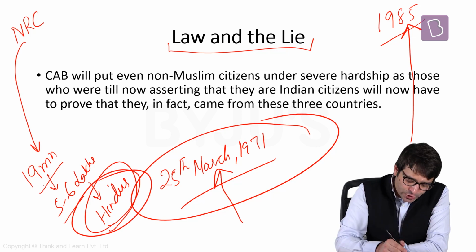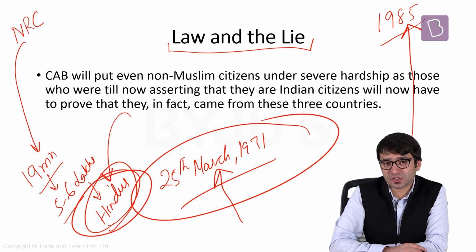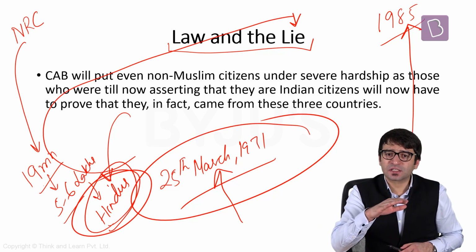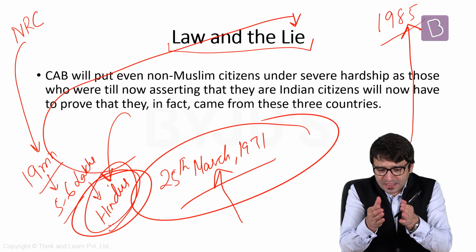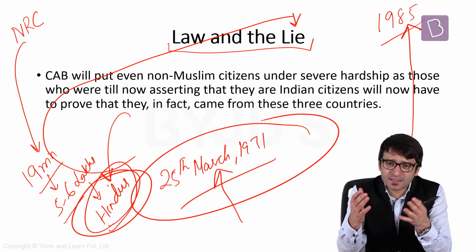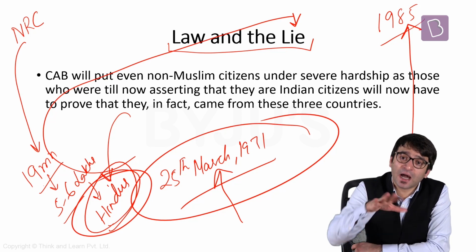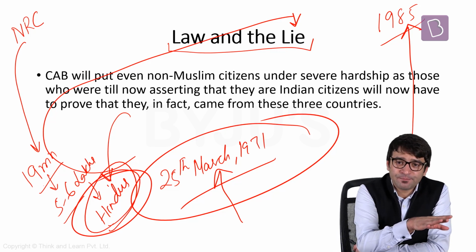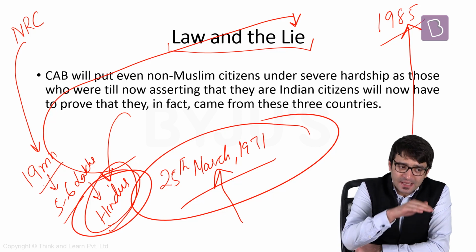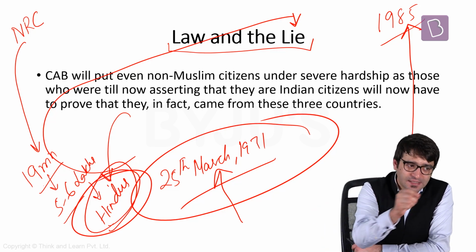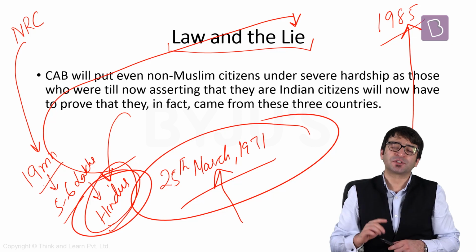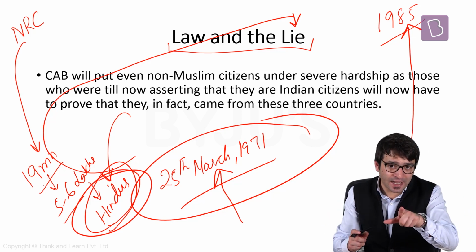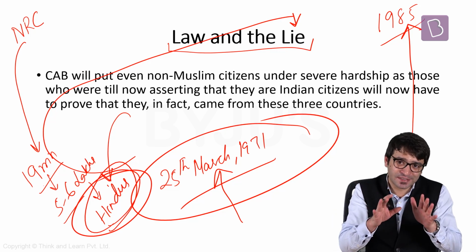Now this CAB is going to protect them, and through this process, they will have to lie. How? When these 5 to 6 lakh Hindus submitted their papers for the NRC exercise, they claimed that they are Indians, not illegal migrants. Now what the government is telling them is, don't say you are Indians. Say that you are from Bangladesh, Pakistan, or Afghanistan, and we will give you Indian citizenship. That means through this law, the government is forcing these people to lie. And that's the hilarious part about the CAB.